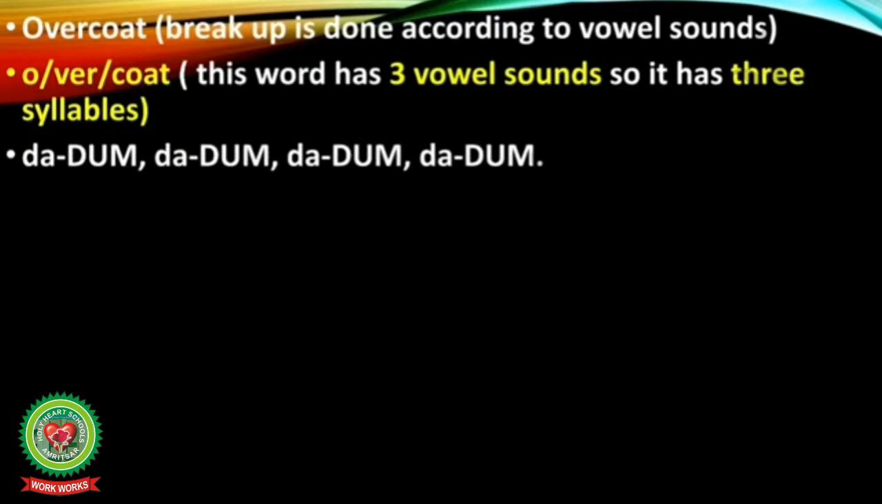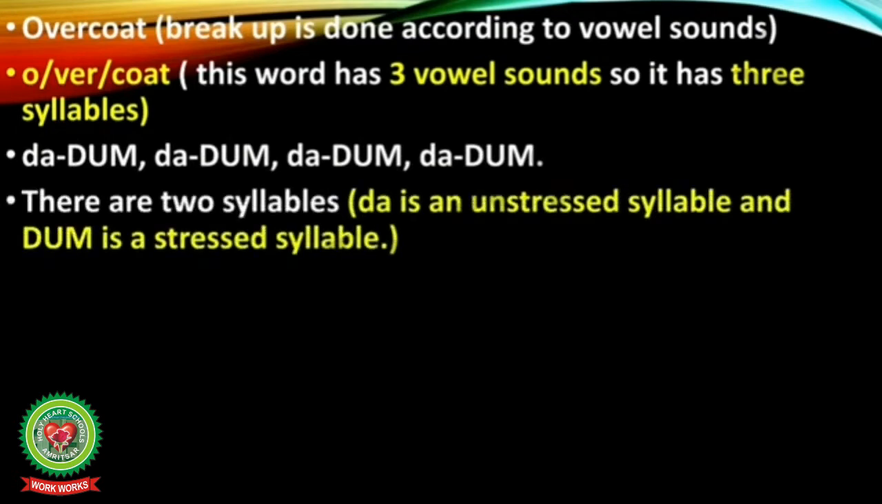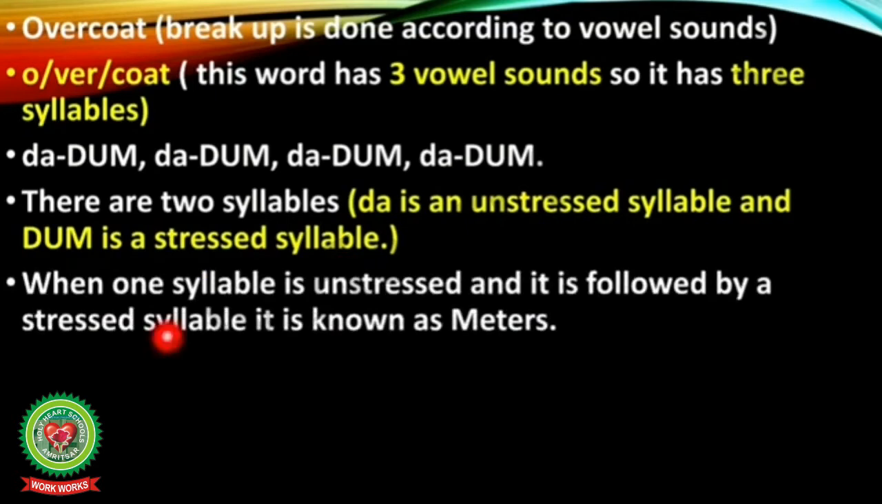Now see this example. Da-da-dum, da-da-dum, da-da-dum, da-da-dum. Now here there are 2 syllables. Da is an unstressed syllable and dum is a stressed syllable. When one syllable is unstressed and it is followed by a stressed syllable, it is known as meter. Now we will be discussing meters in the next slide.